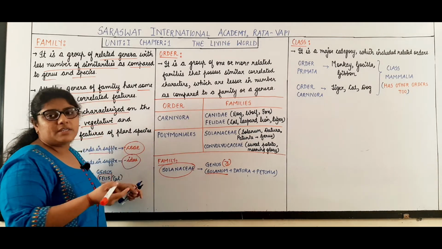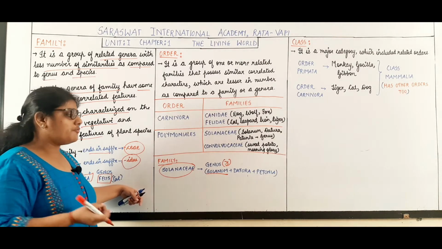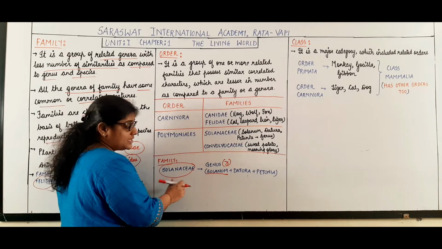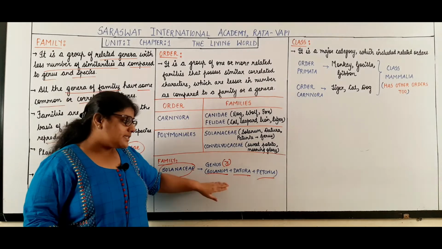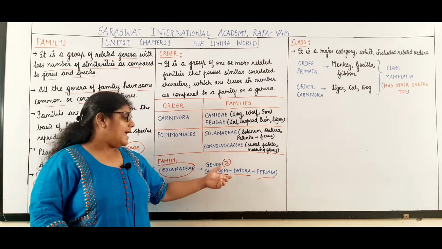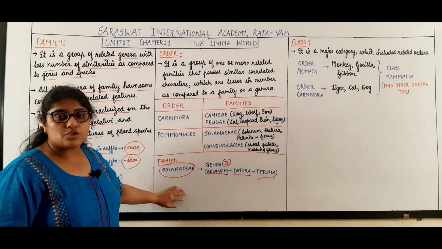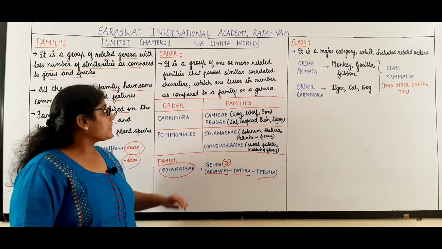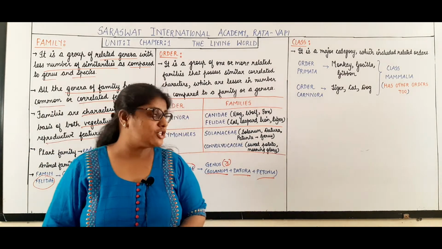Solanum, as I told you, is basically the genus of potato, and it also includes brinjal. Other genera included in the family Solanaceae are Datura and Petunia. These 3 genera share certain common characteristics, and as they share common characteristics, they are placed into a common family called Solanaceae. So that is regarding a family, which is an aggregate of genera.